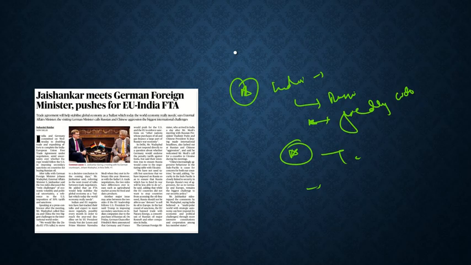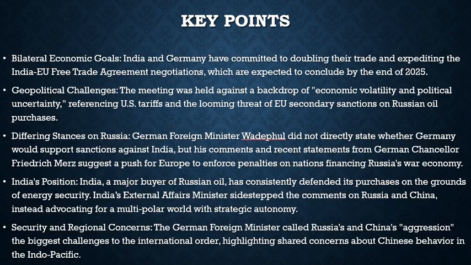As I told you, the India-Europe free trade agreement was discussed, and also the German foreign minister criticized Russia and China, saying how they are a threat to the world, and in a way we saw how our approach was different in this regard. So this is in a nutshell what this article is about. Now let's have a look at the key points. First, it talks about the bilateral economic goals.